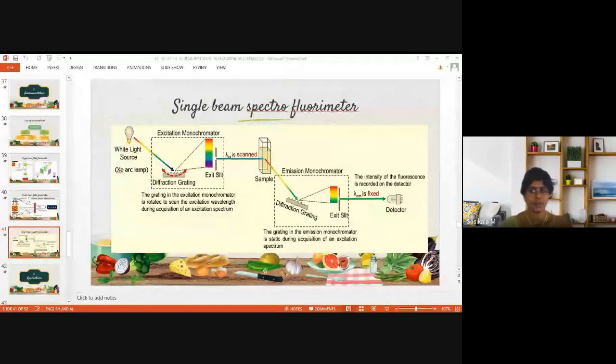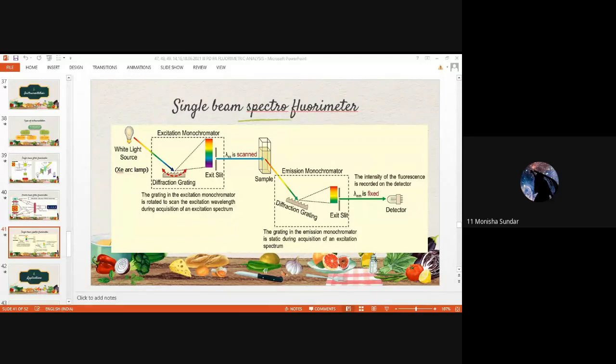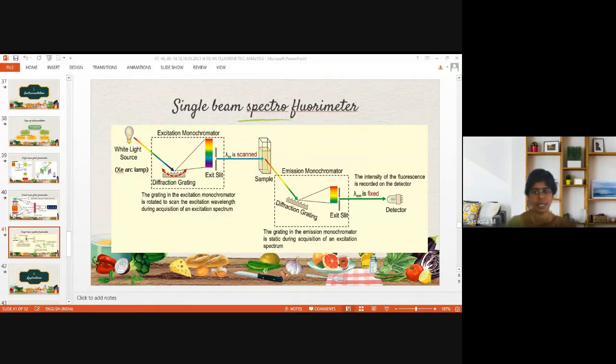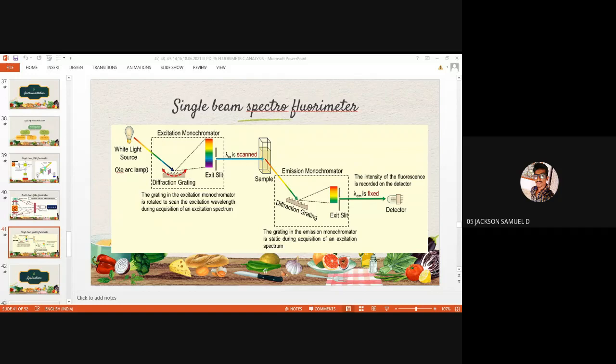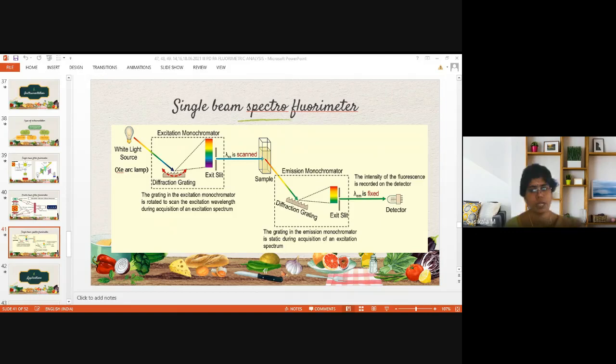Arc lamp. Okay. What is the difference between primary filter, secondary filter and monochromators? Primary filter and secondary filter. What is the other name for primary and secondary filters and monochromators? Excitation filter and emission filter, ma'am, or primary and secondary. Yeah. What is the role of primary filter or primary monochromator? What type of radiation will it select? What type of monochromatic light will it take? What is the mechanism of primary filter and secondary filter?